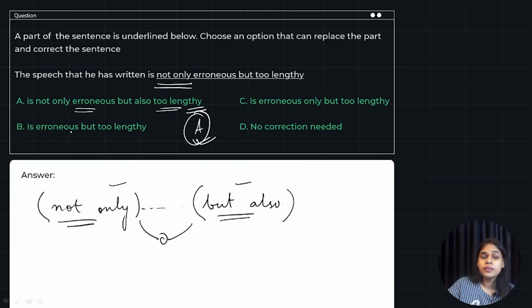Option B is "erroneous but too lengthy", only the first part. "Is erroneous only but too lengthy?" No. And "no correction needed"? No, because it is wrong, right? So we have to use "is not only erroneous but also too lengthy". So we have to go with option A as the correct answer.